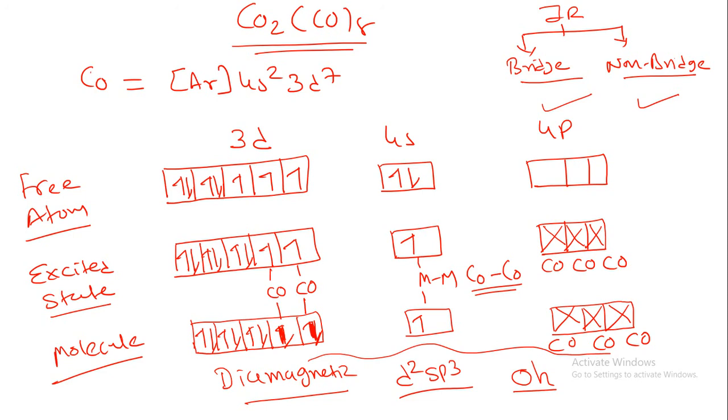So here I want to tell you that you should not confuse in this structure. Why? Because in IR spectroscopy they are suggesting that we are having two isomeric forms. First one is the bridge structure, and second one is the non-bridge structure. In bridge structure, all the electrons are not paired. In non-bridge structure, all the electrons are paired. So there are two possibilities. Here I am putting one possibility, that if all the electrons are not paired, what will be the hybridization? So there will be d2sp3 hybridization.